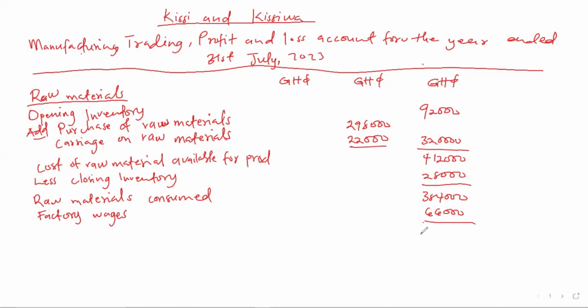When we add this, we get 450,000, and that is called our prime cost. So now we have our prime cost, we move to our factory overheads.